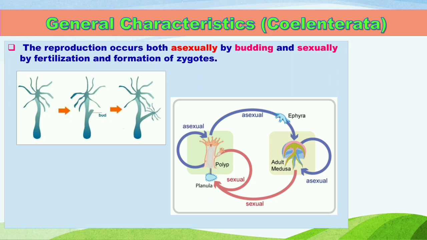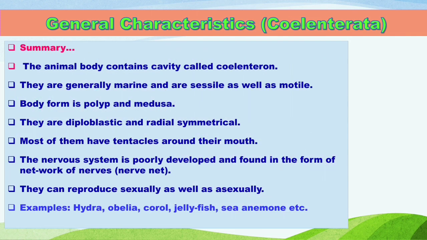So today we have discussed the general characteristics. Let's summarize it. The animal body contains a cavity called coelenteron. According to the hollow body cavity, they are named coelenterates, and they are generally marine, means they are generally found in salty water. They are sessile as well as motile, means they are fixed and cannot move, as well as they can move freely like jellyfish. Body form is polyp or medusa, and they are diploblastic, means they are made up of two layers, ecto and endoderm.